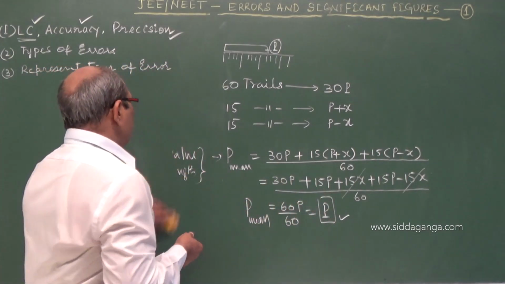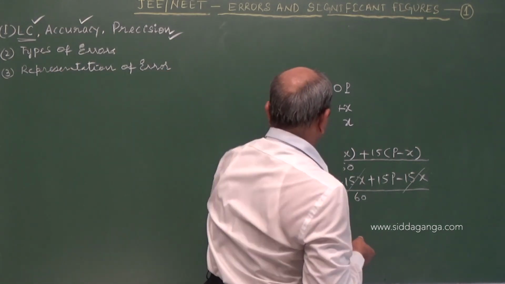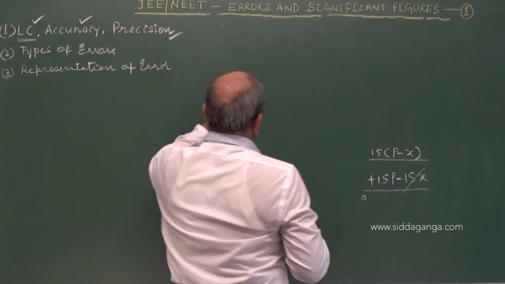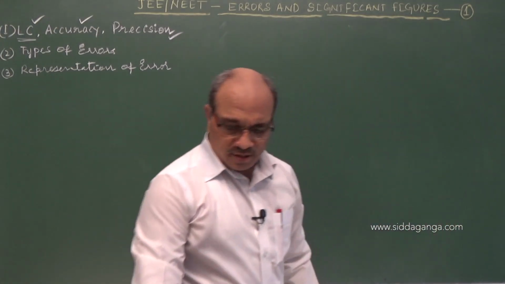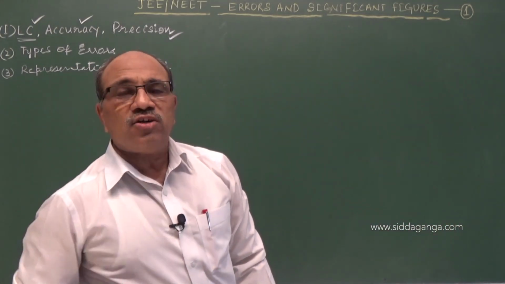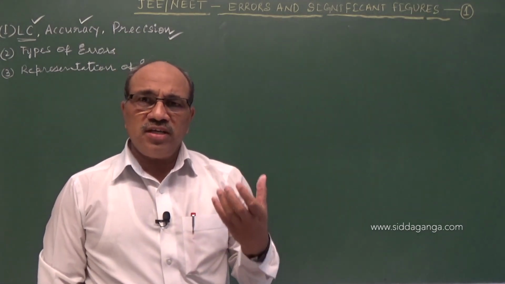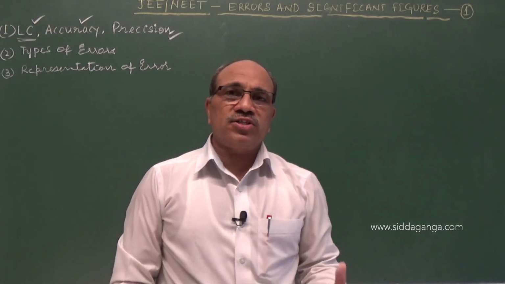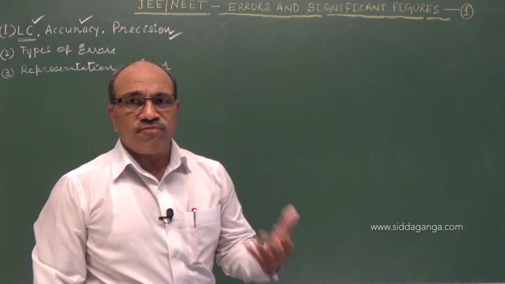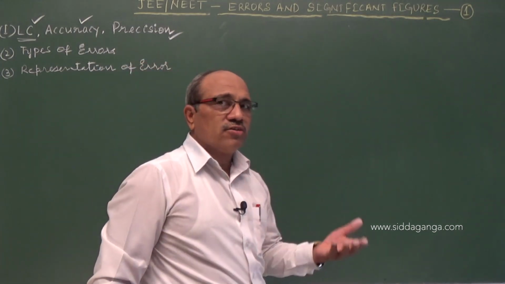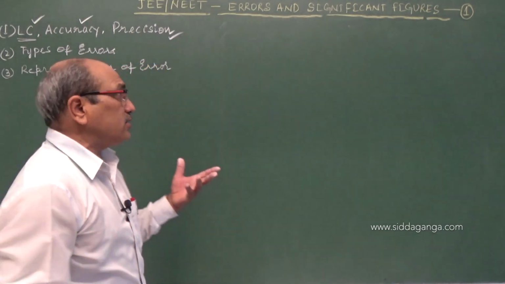Then how do we define error? One thing I told you is that exact measurement of a physical quantity in physics is not possible. Why? Because of some inaccuracy, imperfection, uncertainty in the measurement of a physical quantity. This imperfection or uncertainty or inaccuracy comes from various corners, and we define it as an error.